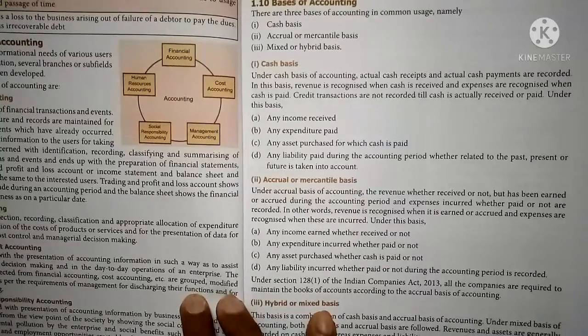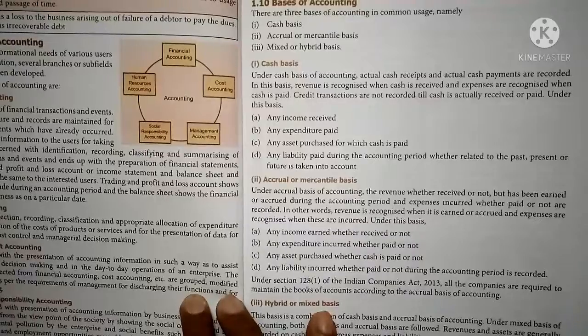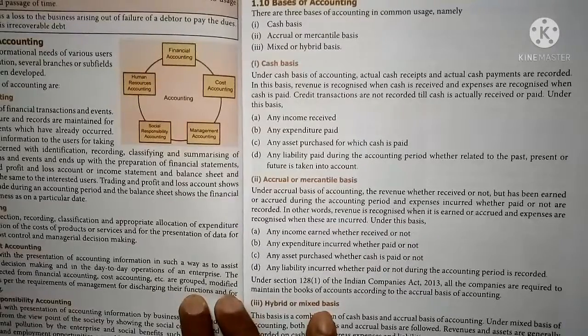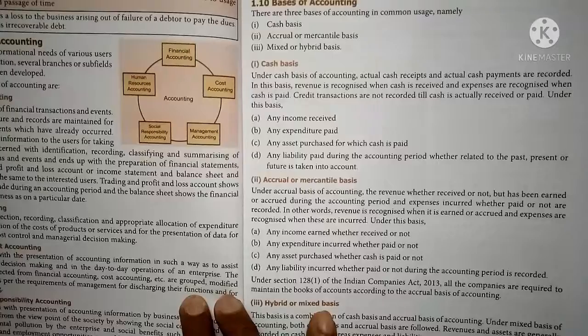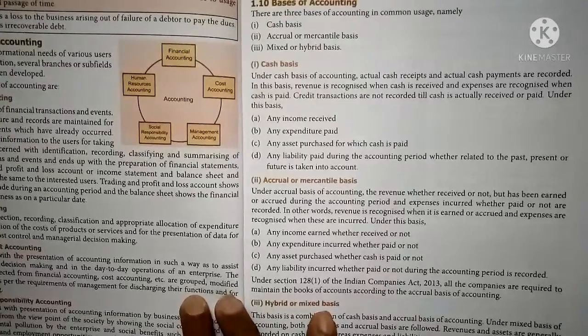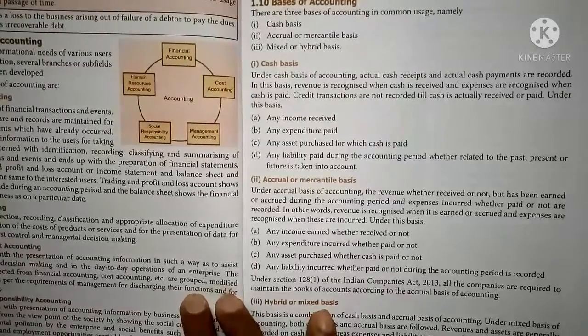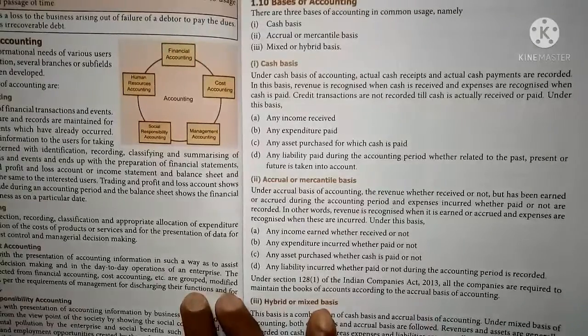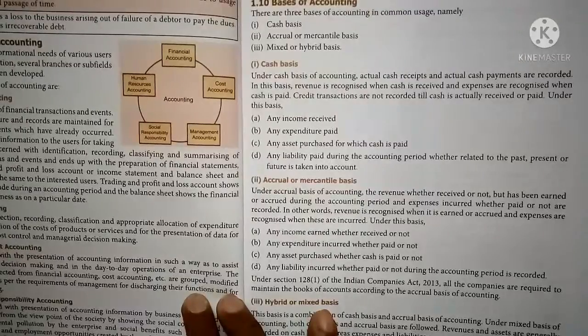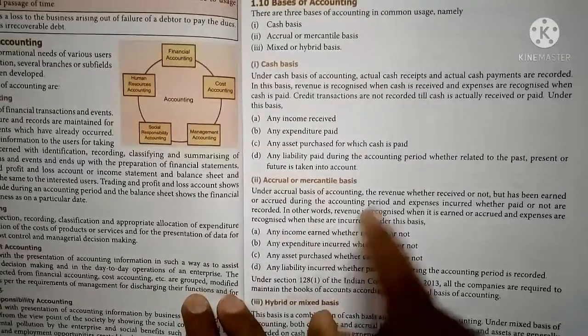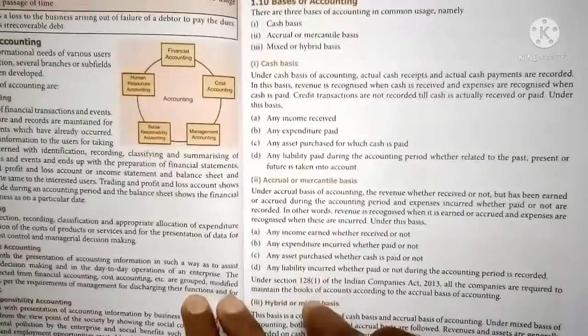Under this basis, any income received, any expenditure paid, any asset purchased for cash, any liability paid during the accounting period is recorded, whether it relates to the past, present or future. So in this cash basis only cash transactions are recorded, whether receipt or payment, but only actual receipts and actual payments. No credit transaction should be recorded in the cash basis.